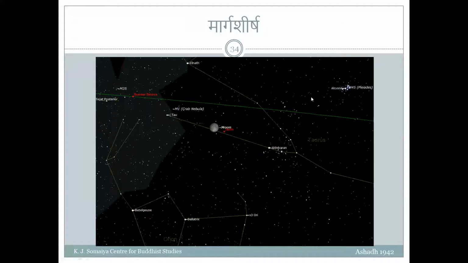In the month of Margashirsha, this is a picture taken on one of the full moon days in Margashirsha, and you see the moon is closer to these stars. Now you see this is Betelgeuse, Bellatrix. This is part of the Orion constellation. In the Hindu astronomy, the name for Orion is Mruga Nakshatra, and this is the head of Mruga, which is Mrugashirsha. And when the full moon comes close to Mrugashirsha, then that month is called Margashirsha. Margashirsha is from Mrugashirsha.